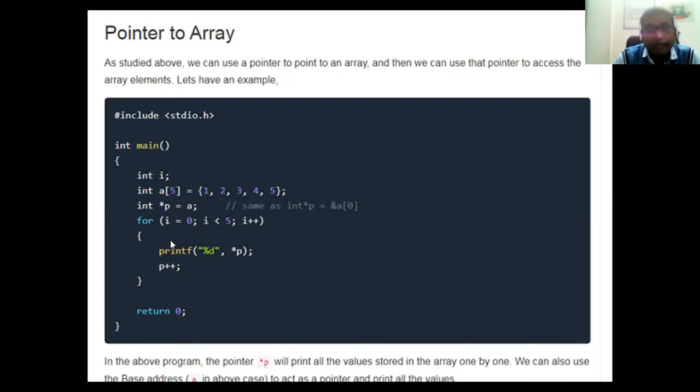And under the for loop, we have written printf with %d and *p. So what will that statement print? We are going to print the value the pointer points to, that is *p. Don't be confused.